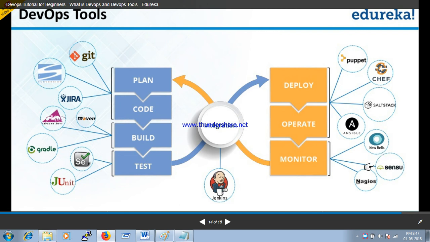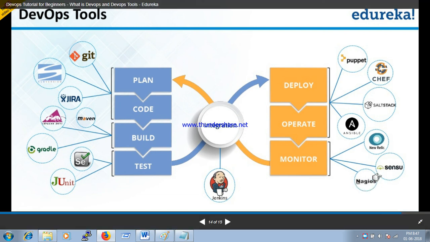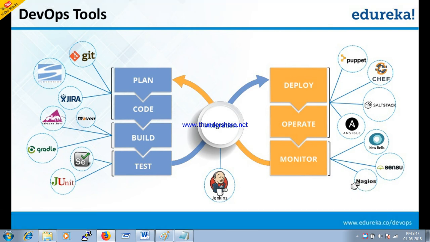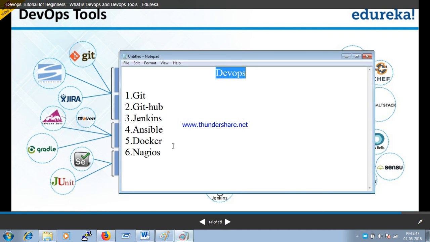For monitoring purposes there are 3 softwares in the market: New Relic, Sensu and Nagios. Nagios is the most famous one among these 3. Nagios is a very famous tool, and besides these topics we are also going to see Docker. I already mentioned it here. It is not in the development cycle, but it comes under the DevOps topic. So we have to see this also. This is one of the most important topics in DevOps.